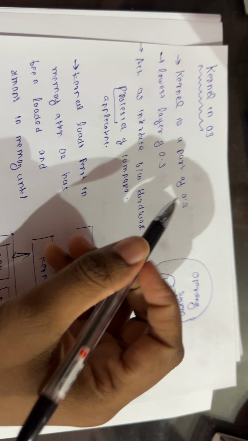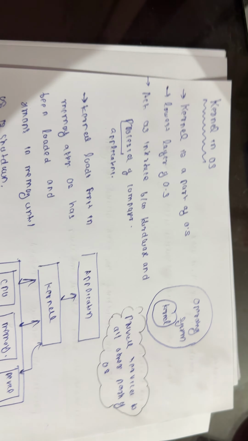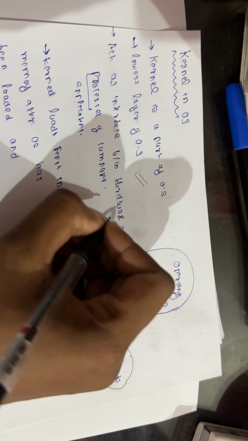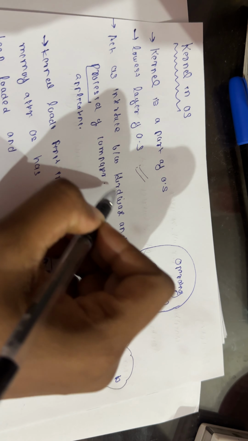Part 3, we are going to talk about the kernel in the operating system. So what is kernel? If you consider the operating system, the kernel is the lower layer of the operating system. It is actually a part of the operating system, and the kernel can provide services to all the parts of the operating system. That is important. This kernel can also act as an interface between the processor as well as the hardware.